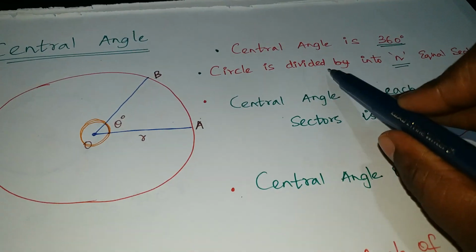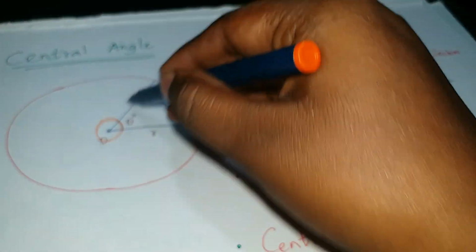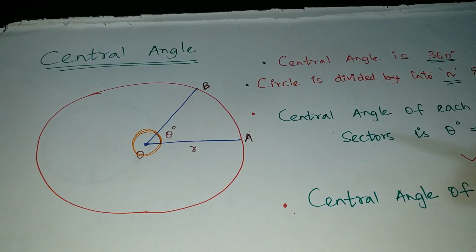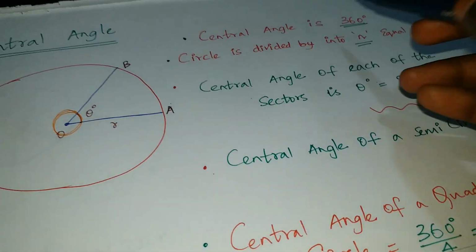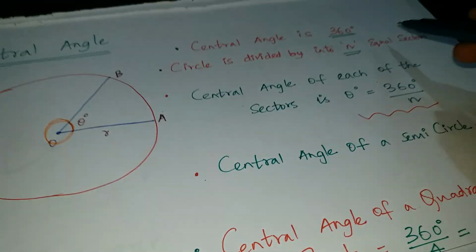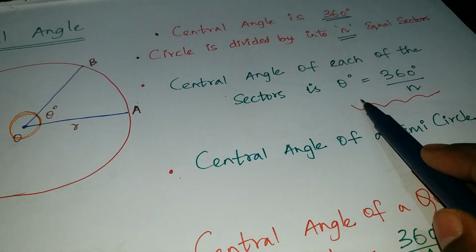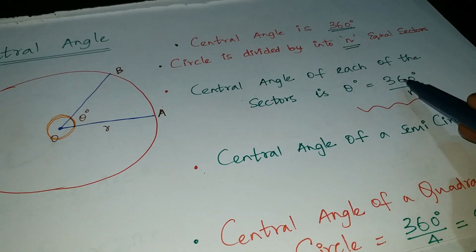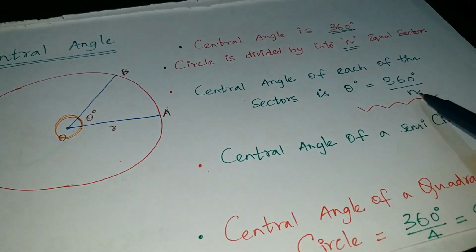Next, a circle is divided into n equal sectors. So if I divide this circle into sectors like this, I'll be getting n parts. I can cut into different parts depending upon the slice, so that is why we are mentioning here n equal parts. Central angle of each sector is theta degree. So I am dividing this 360 degree central angle into n parts, that is 360 by n.